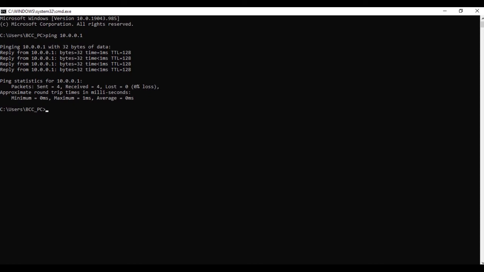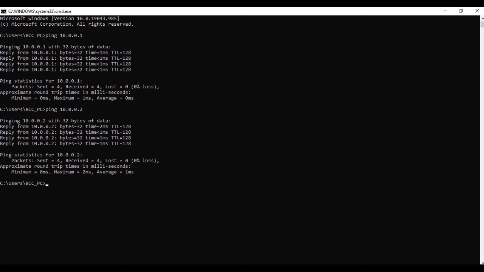We have connectivity between the cloud system and the remote system, so we are able to communicate. We will also check whether the other system is able to connect. We'll ping 10.0.0.2, and it is replying. So both systems are connected and replying, so the connection is proper.